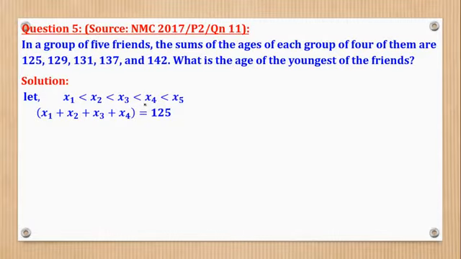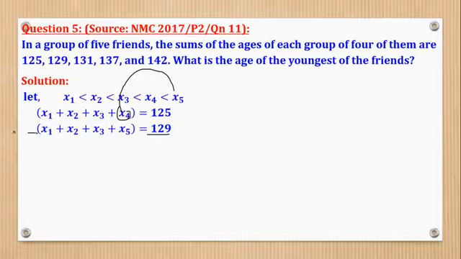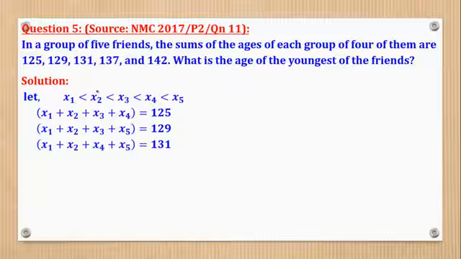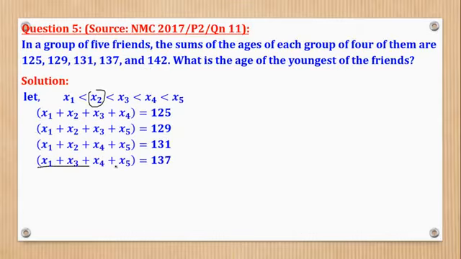Then next, we'll now remove x4 and replace it with this to give you this sum. Then next we shall remove, here we removed x4. Then here in the next one we are going to remove x3. So x3 was removed and we got the other sums. Then next we are going to remove x2 and get the sum of the other 4.